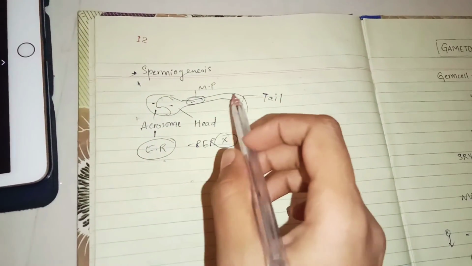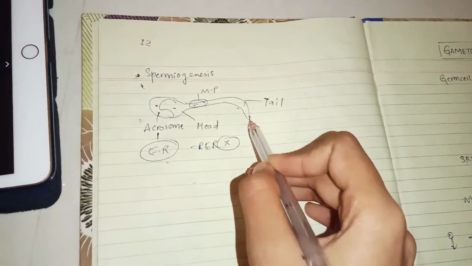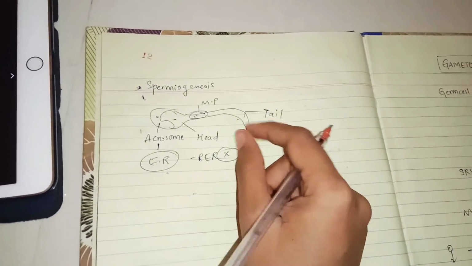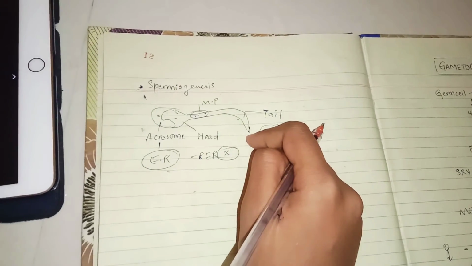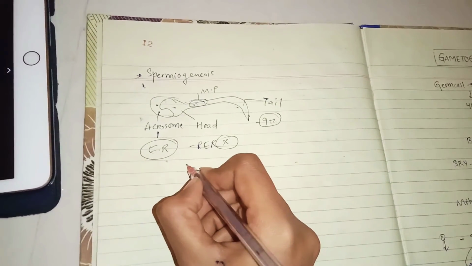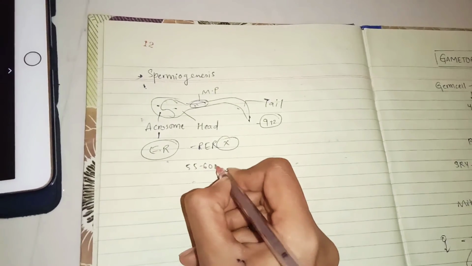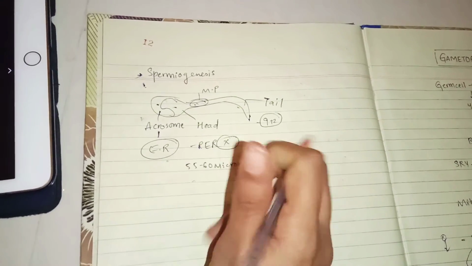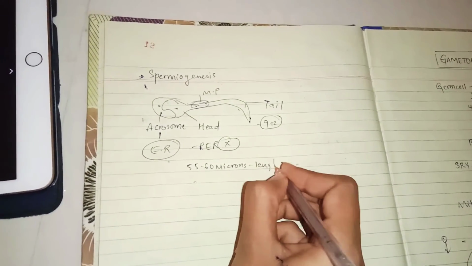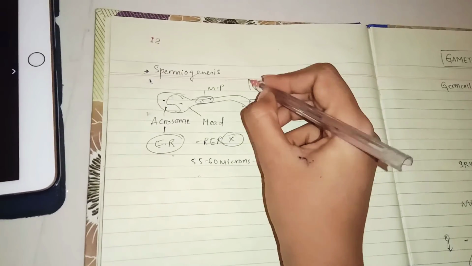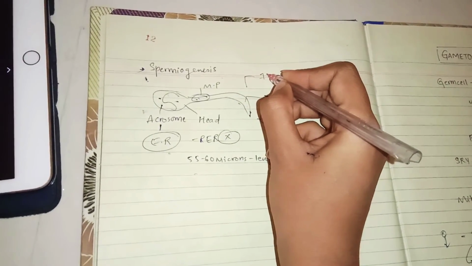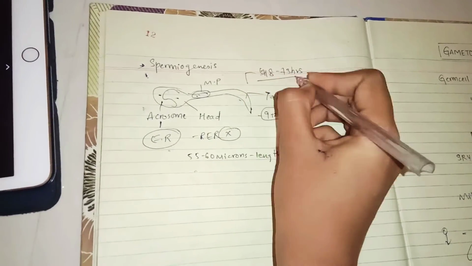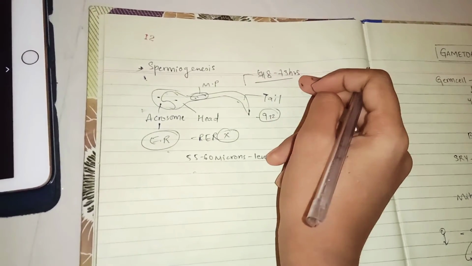Next, coming to the tail. If you see in this tail, as I said, there is a centriole and it has a 9+2 arrangement. Okay, there is a 9+2 arrangement in the tail. Now coming to the length of the sperm, the length is about 55 to 60 microns. This is important. 55 to 60 microns is the length of the sperm. And next, its lifespan. Its lifespan is about 48 to 73 hours. This is very important. Lifespan is 48 to 73 hours.